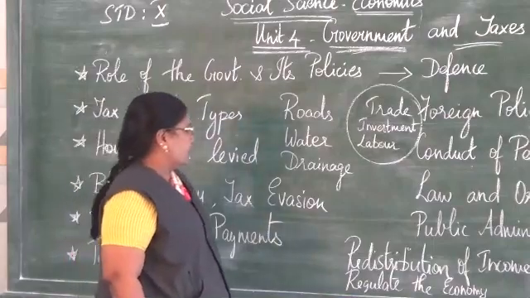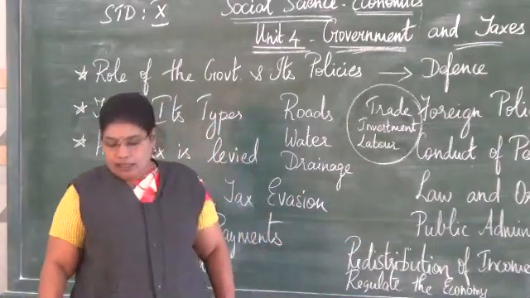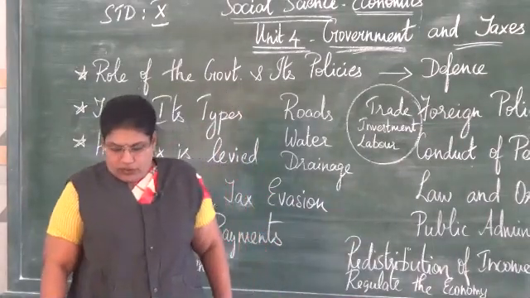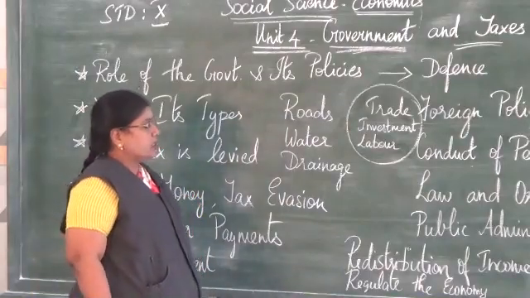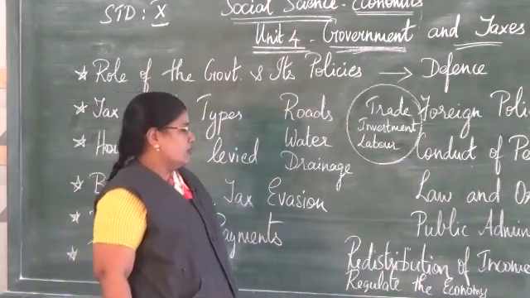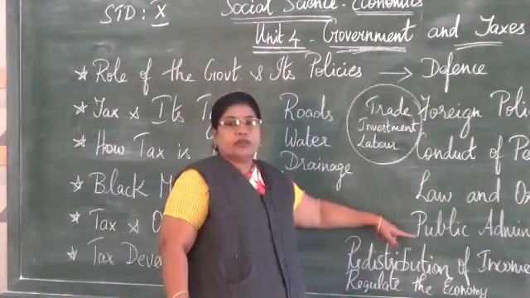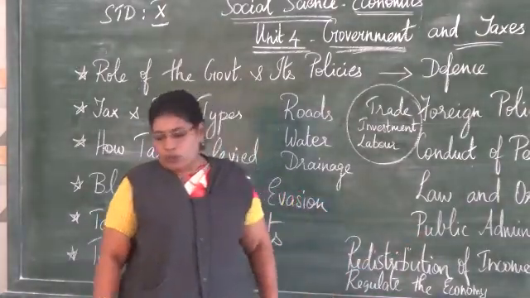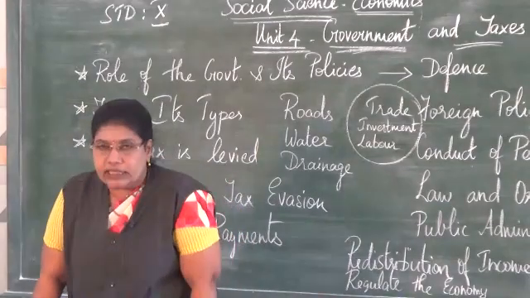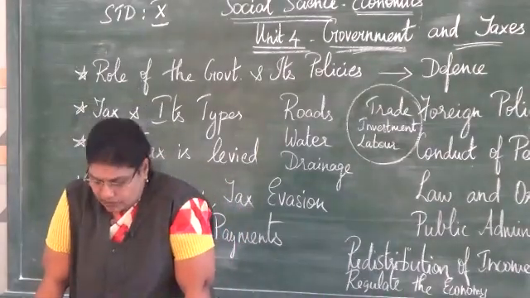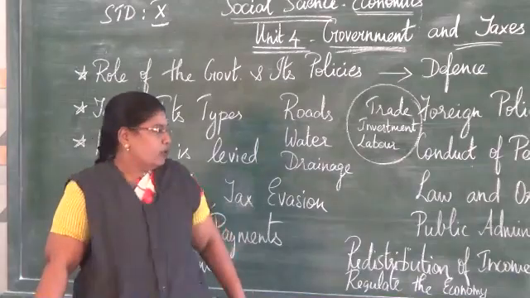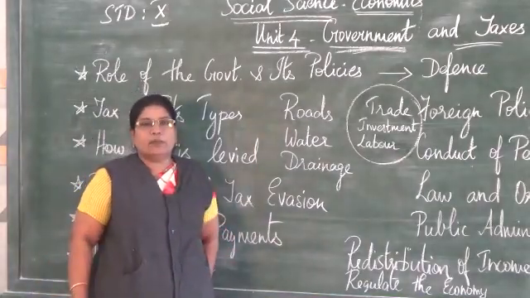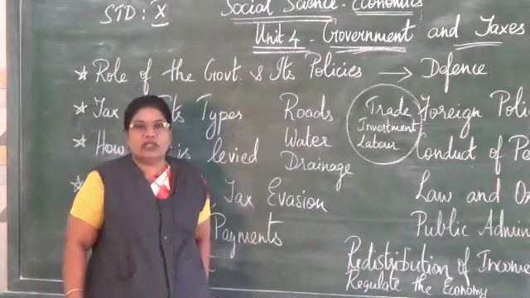The next topic is public administration and public goods. Usually the government efficiently distributes all the management through public administration. How do they do that? Through various departments. For example, we have the revenue department, rural development, and for education, schools.